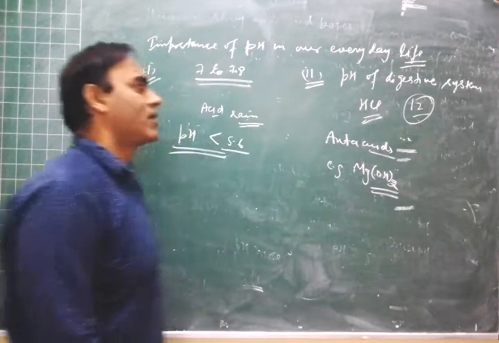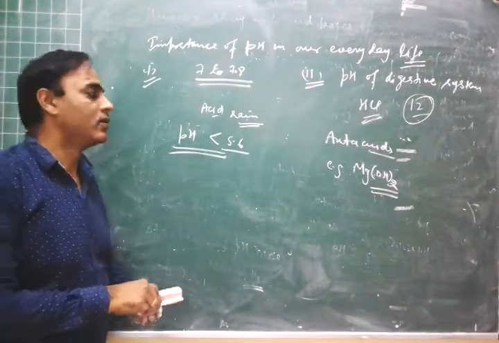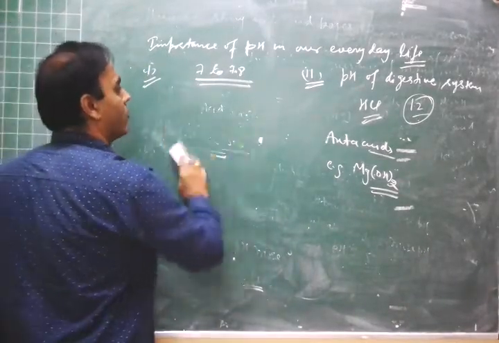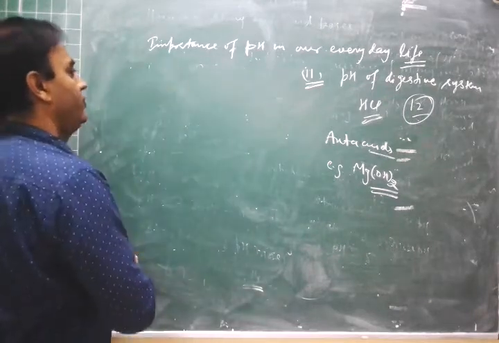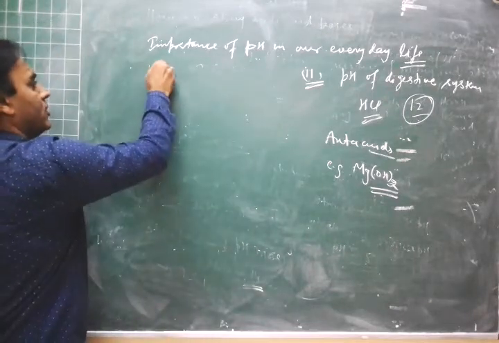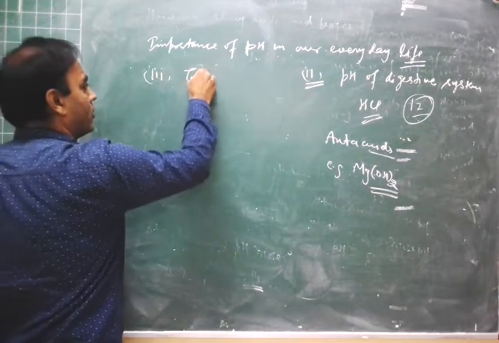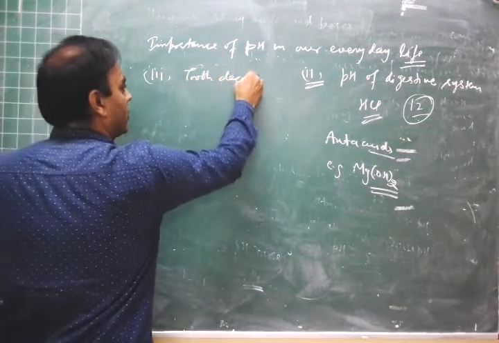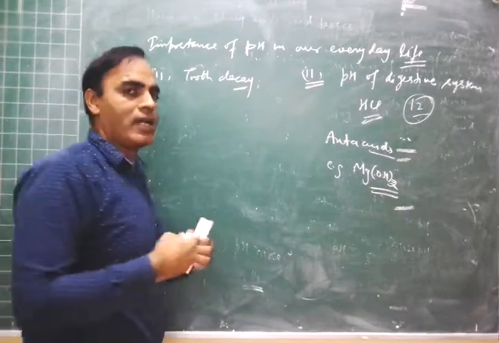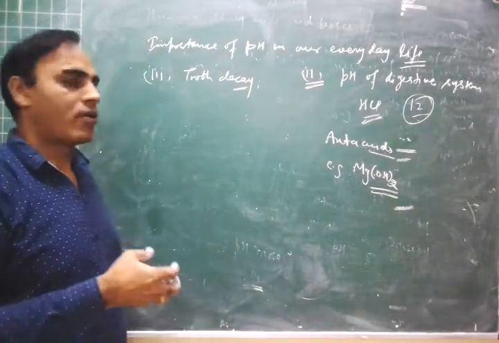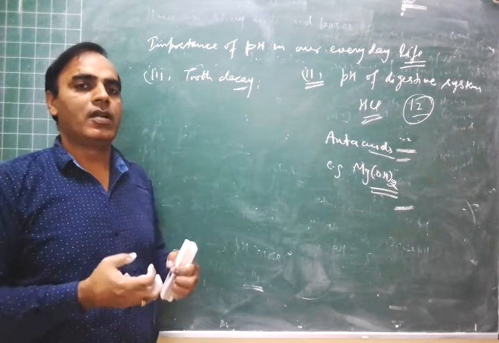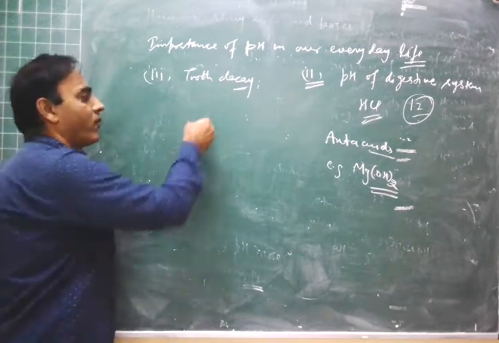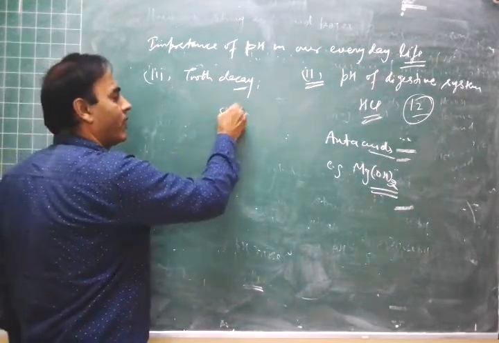Now next is tooth decay. Tooth decay happens because of the lowering of pH in our mouth due to growth of bacteria. When we eat something, bacteria grow in our mouth and excrete acid, which lowers the pH of our mouth below 5.5.